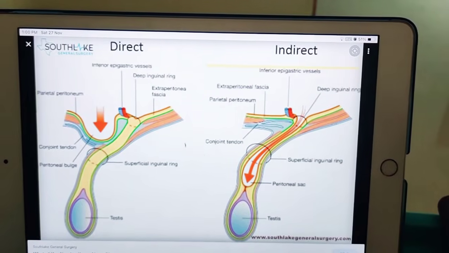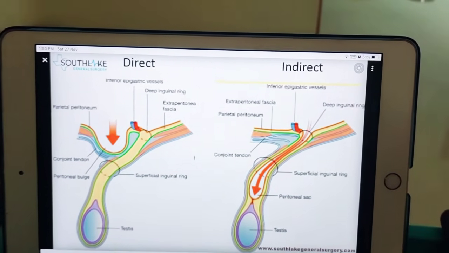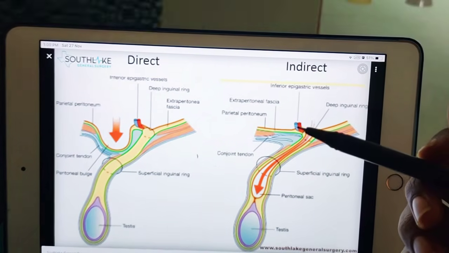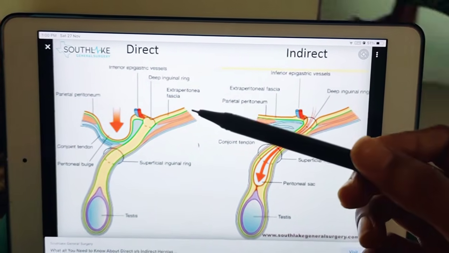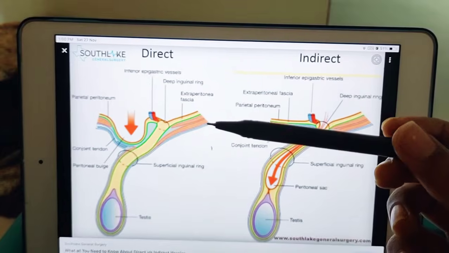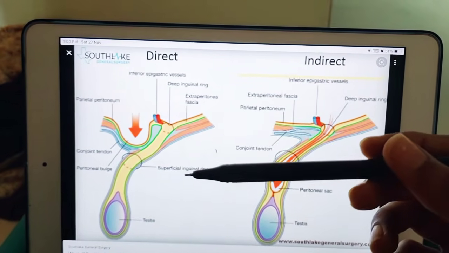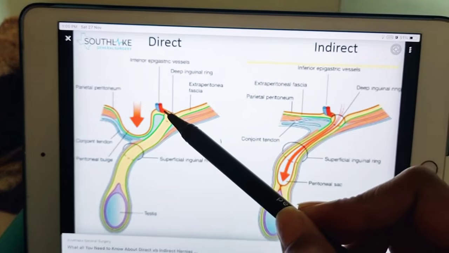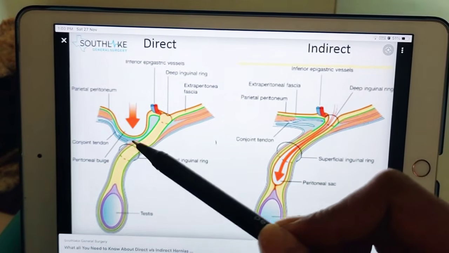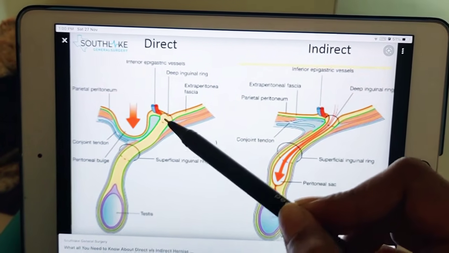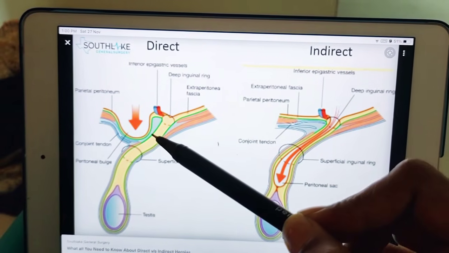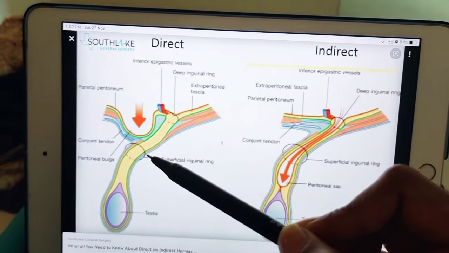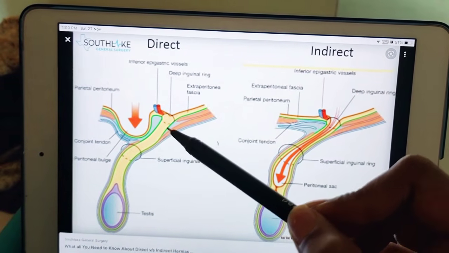So first, coming to what is normally an inguinal hernia. It's an abnormal protrusion of abdominal contents like greater omentum, intestine. All these abdominal contents are going into the inguinal canal and this is called an inguinal hernia. Here you can see this is the deep inguinal ring and this is the superficial inguinal ring. Till here is called the inguinal canal, right? The inguinal canal is a pipe-like structure between the deep inguinal ring and the superficial inguinal ring, right? So this is the inguinal canal.